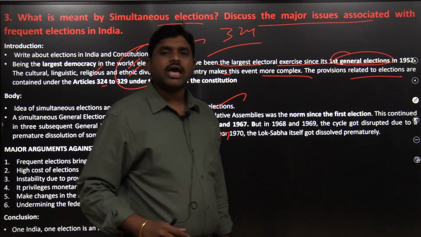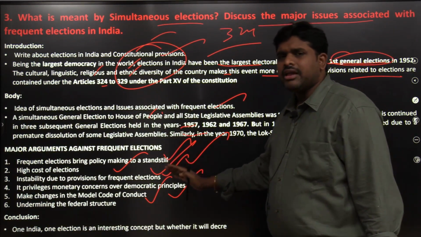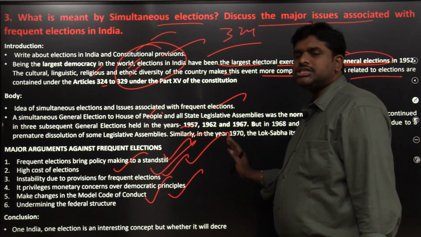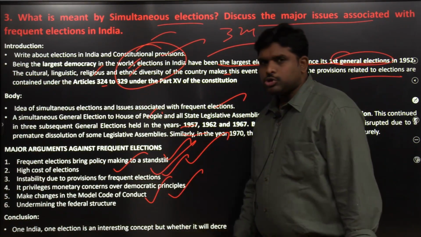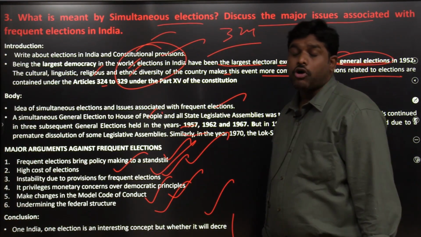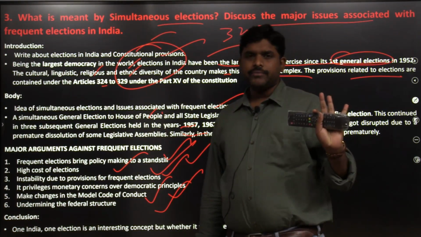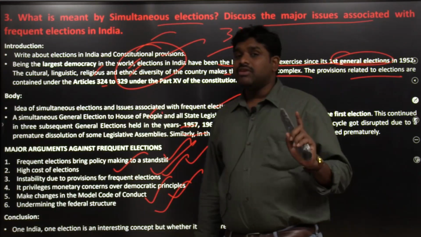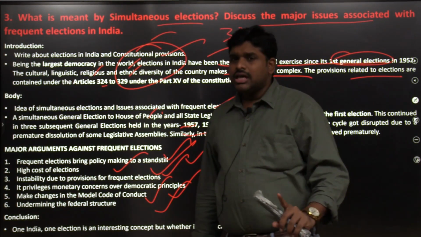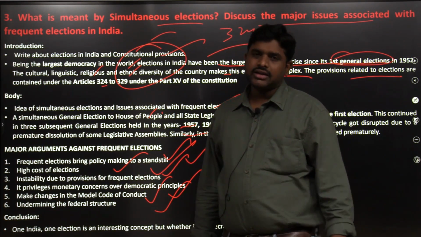Policy paralysis will not happen. Policy implementation will happen. So in this way we can make an answer. Argument for simultaneous elections, argument against simultaneous elections. Conclusion. One India, one election is an interesting concept, but whether we will follow it or not. Finally, one India, one election is a very good idea. But whether the implementation will happen or not, we have to see, because of its diversity and because of the differences in the political systems of the country.